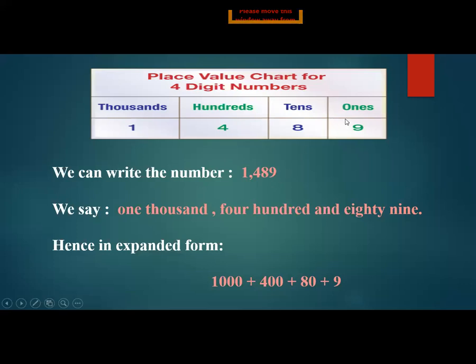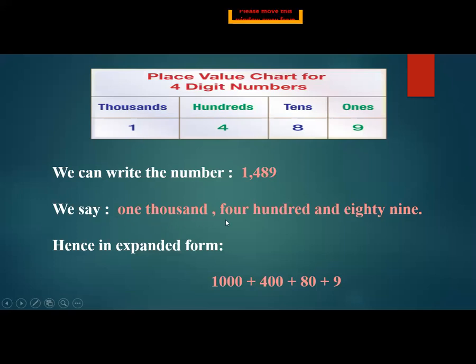You know, I told you that ones, tens, hundreds come in the house of the period of ones. So 1000, 10,000, and so on. This is a 4-digit number, so 1000 comes in the house of 1000. When we need to separate one house from another house, what we need to put between them is a comma. Okay, so 1 comma 489.